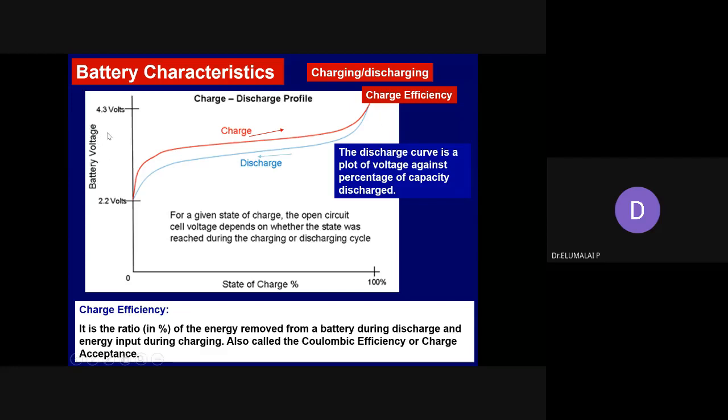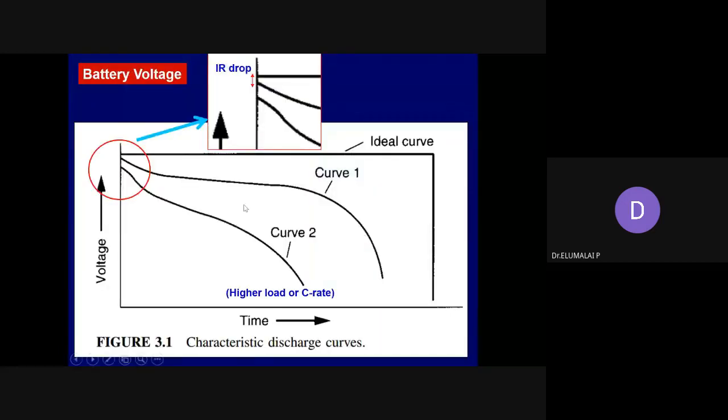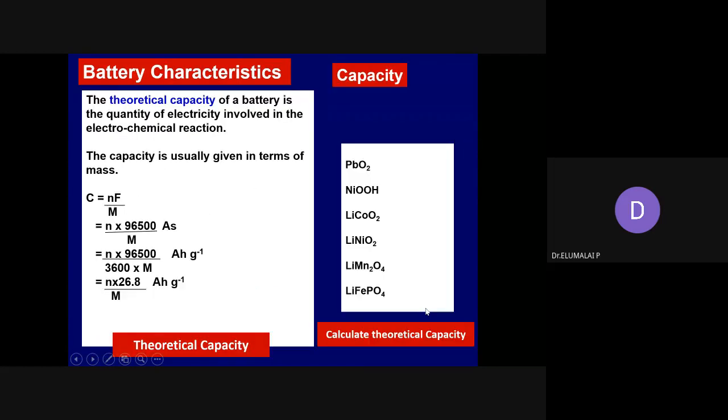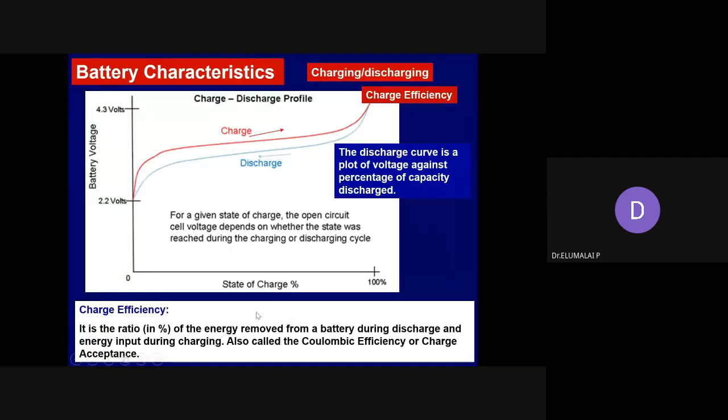So the discharge profile or charge profile is nothing but battery voltage versus the time. It is the battery voltage during the discharging or during the charging. The x-axis or time scale can be converted into different parameters. Here I have given state of charge.